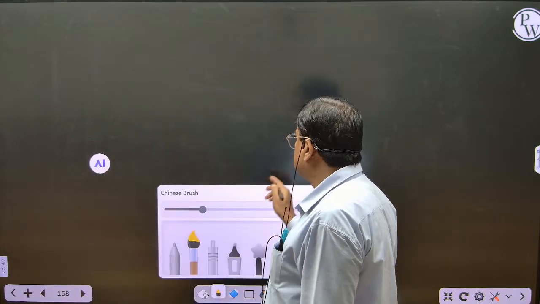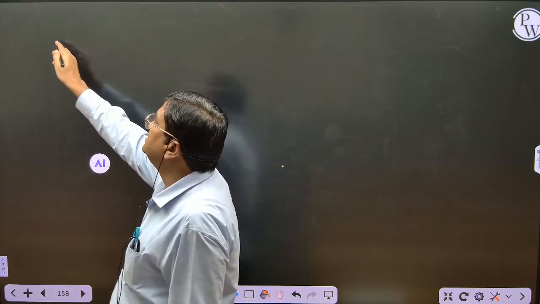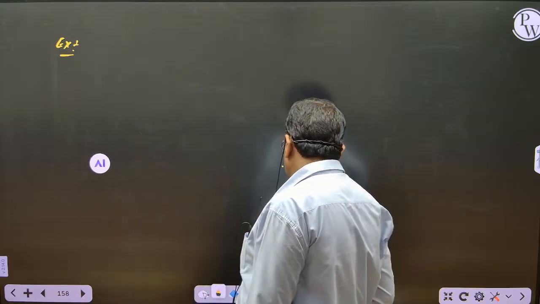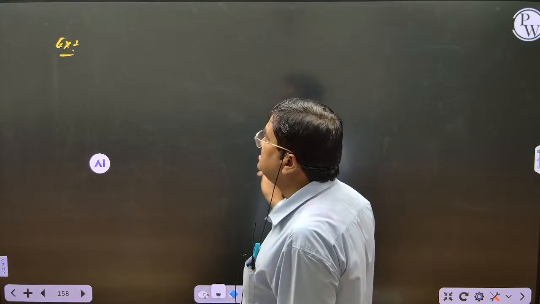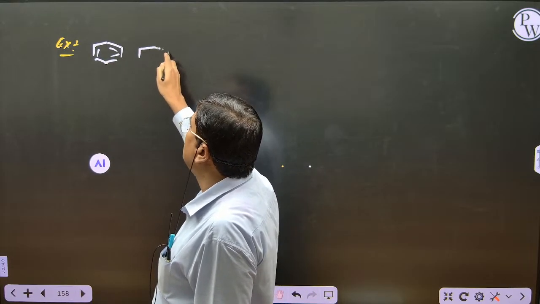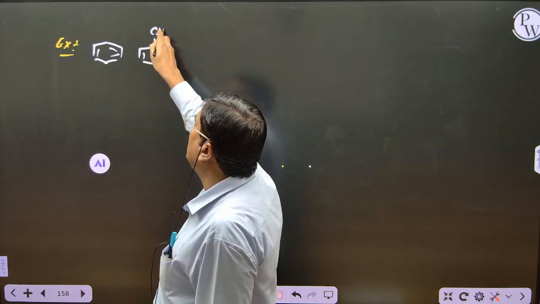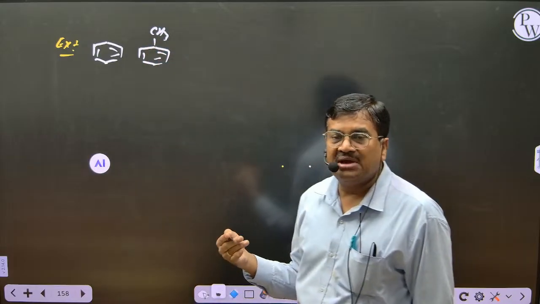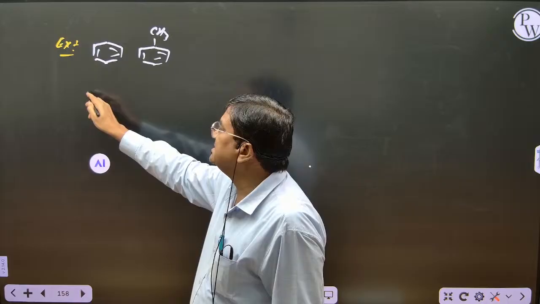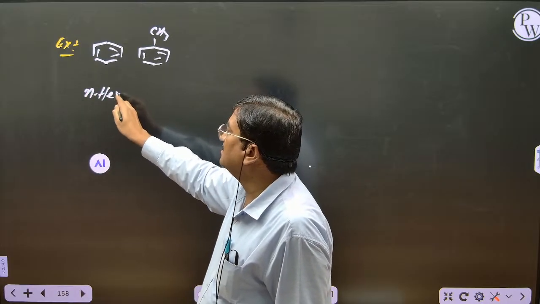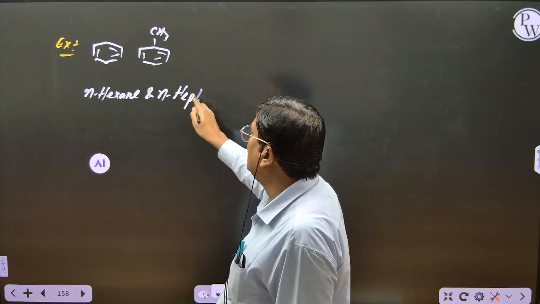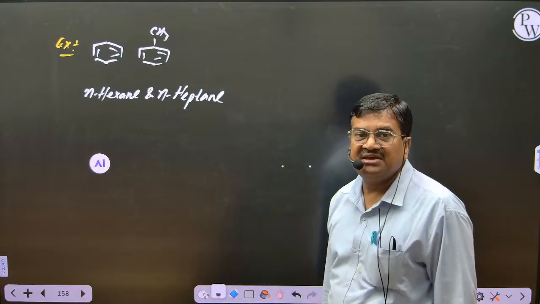Now tell me students, what are the examples we can take for ideal? See, benzene. You know benzene, you studied it in 11th class organic. Benzene and toluene. The shape and size are similar, no? This will behave as what? Ideal. So in the exam they ask you to give an example which is ideal. Size and shape should be same. And you know n-hexane, normal hexane, and n-heptane. Can I say they form an ideal solution or not? Because their size and shape is same.